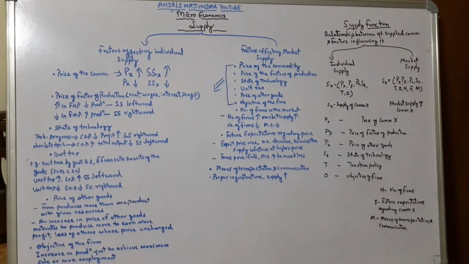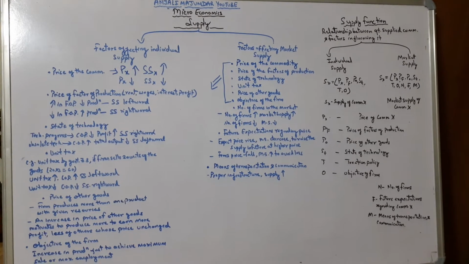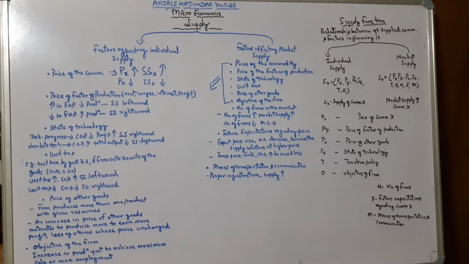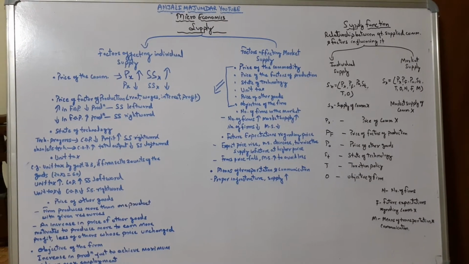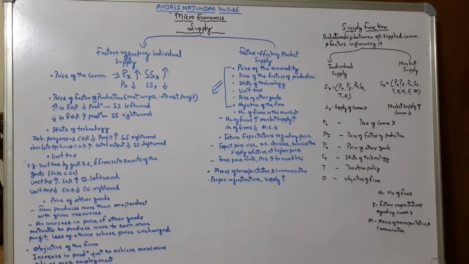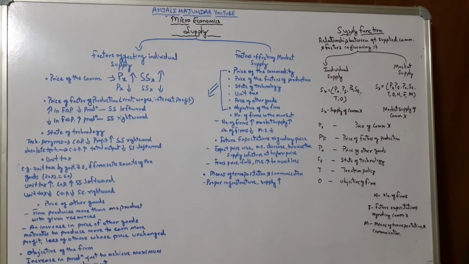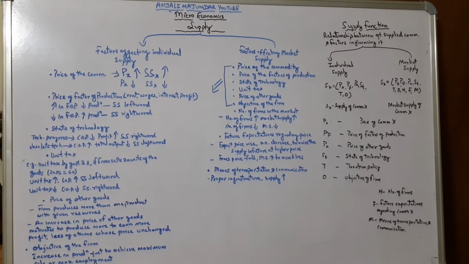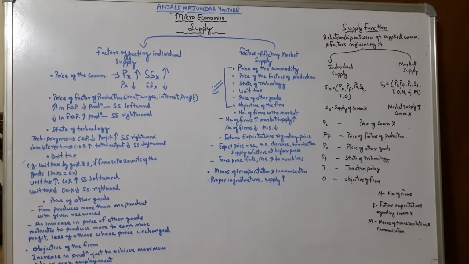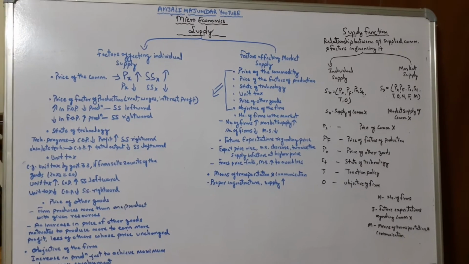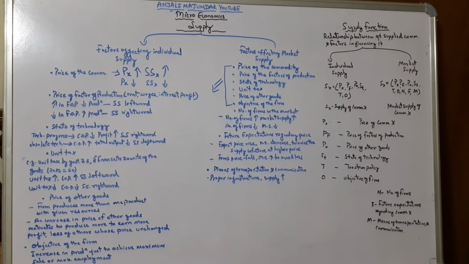Now if there is an increase in the price of factors of production, the arrow going upward shows a rise. If there is a rise in the price of factors of production, definitely it is going to increase the cost of production, therefore the production gets reduced. If production is reduced, the supply curve will shift leftward. Now, just vice versa, the second case is if there is a decrease in the price of factors of production, that means the cost of production decreases, then production will increase. If production increases, then the supply curve will shift rightward.